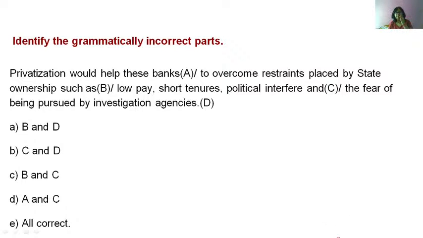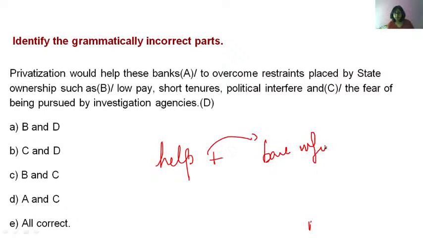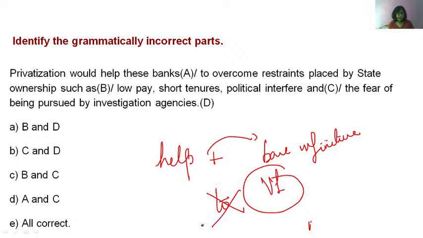Privatization would help these banks to overcome. So in yesterday's session I had discussed this, that with help you will use bare infinitive. What is the meaning of bare infinitive? Bare infinitive means only V1. To will not be used, right? So privatization would help these banks to overcome? No, only overcome. After help only V1. To will not be used.